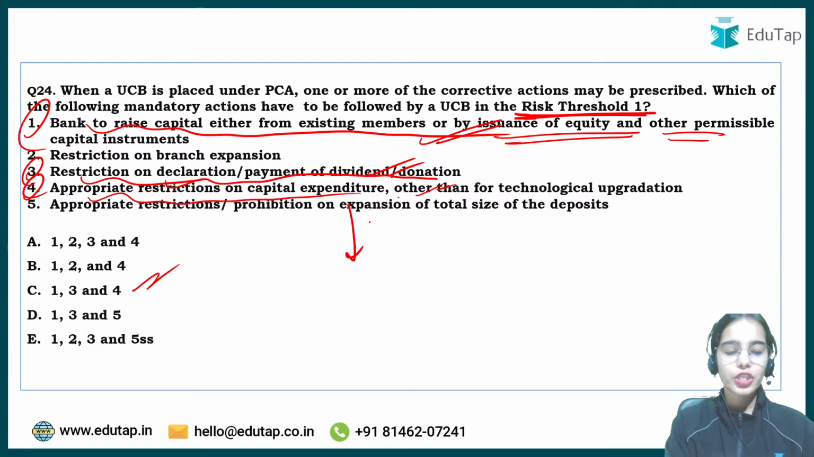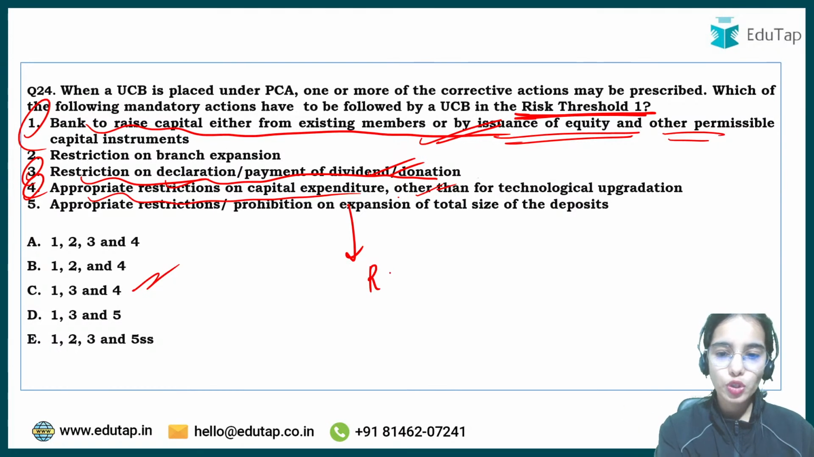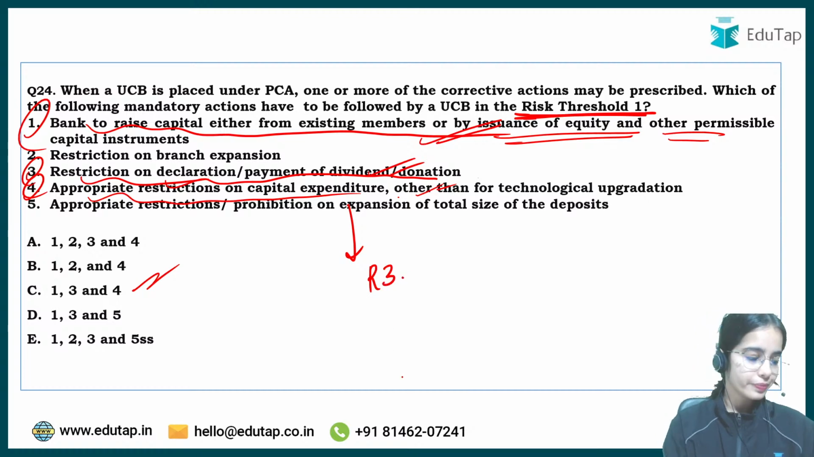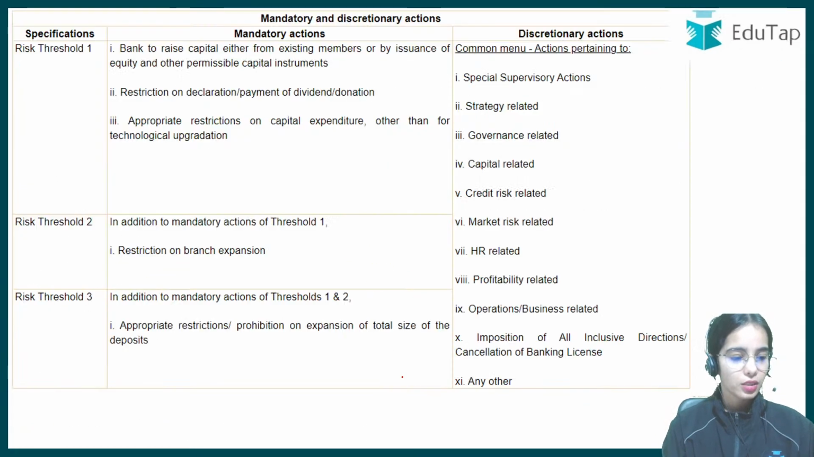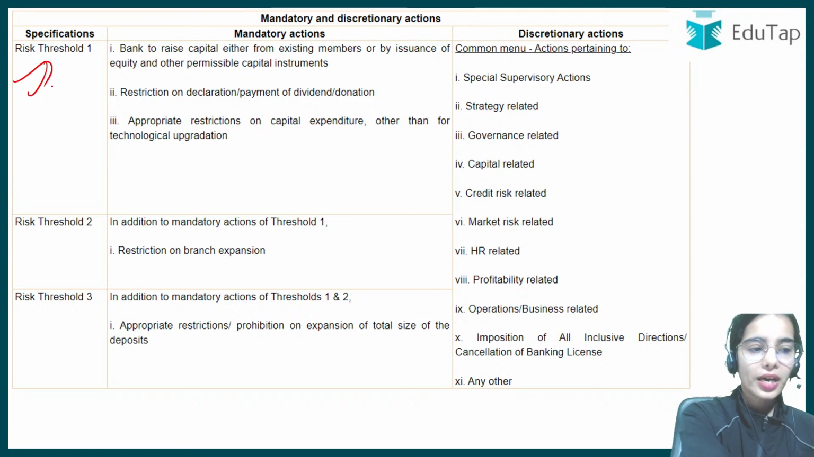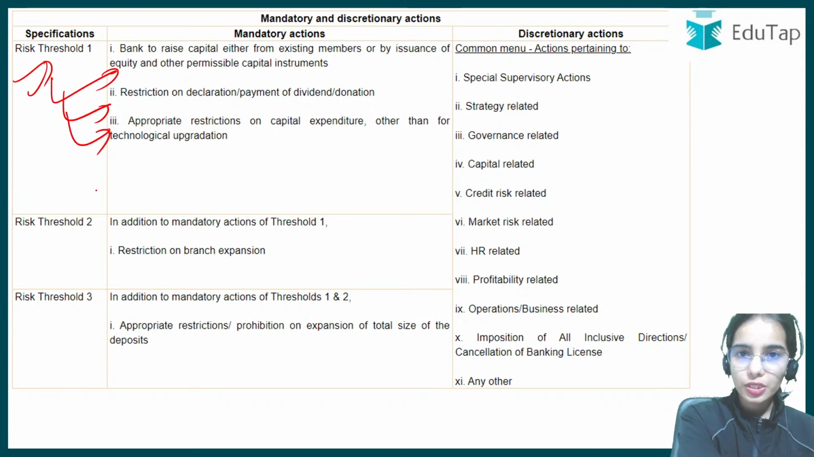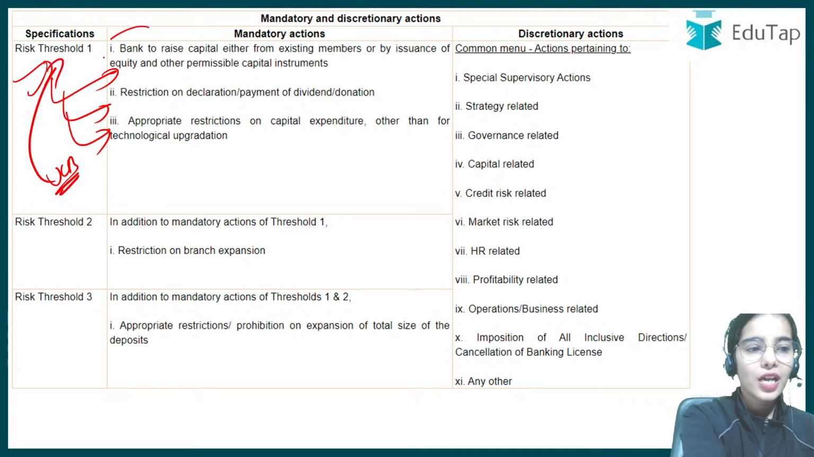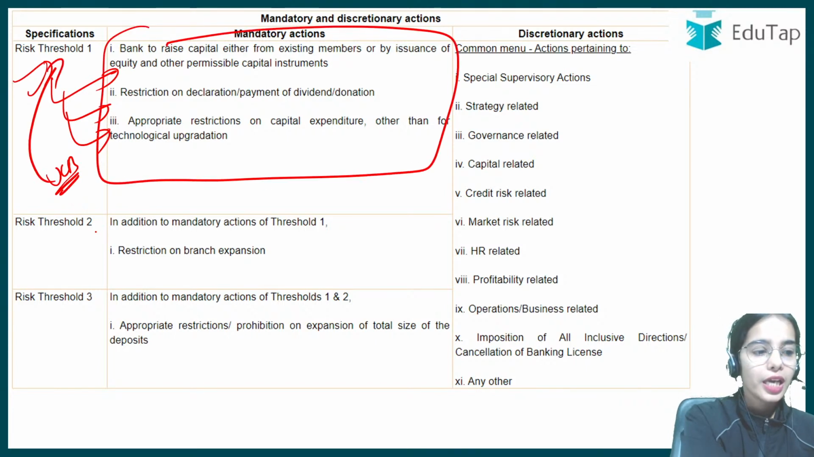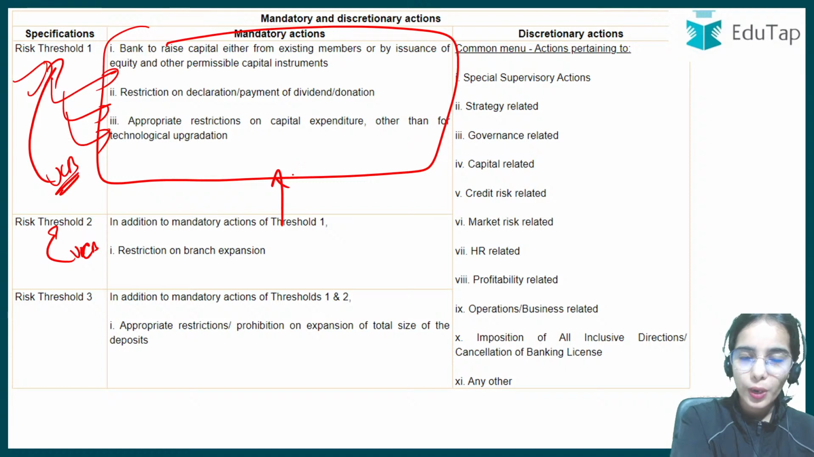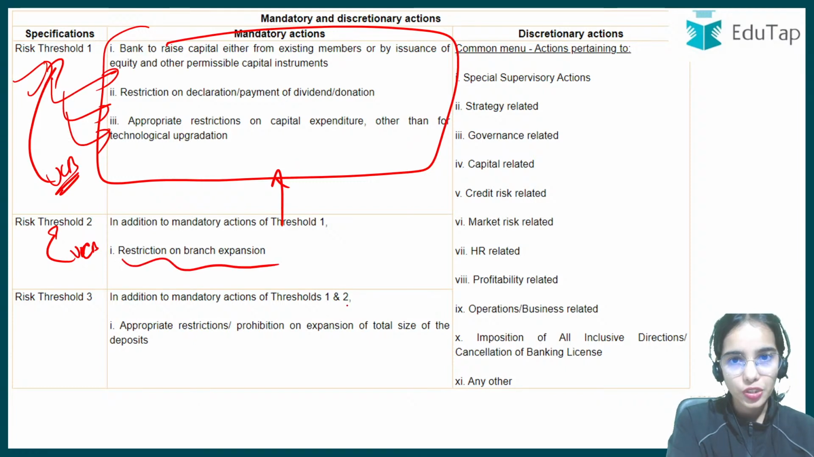The prohibition on the expansion of total size of deposits is imposed on risk threshold 3. Here you can see that under risk threshold 1, they have to follow these mandatory actions. If your urban cooperative bank is under risk threshold 1, you will have to follow these mandatory actions. If your urban cooperative bank is under risk threshold 2, you will have to follow the mandatory actions of risk threshold 1 as well as the restriction on branch expansion.